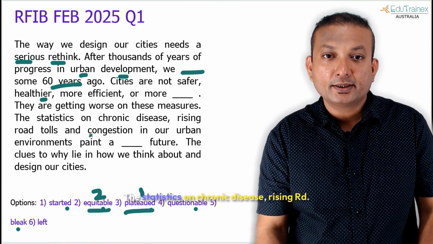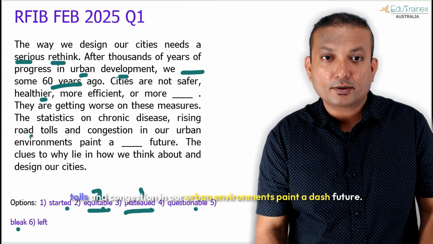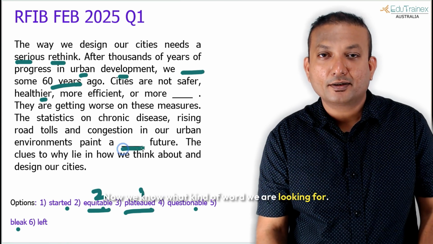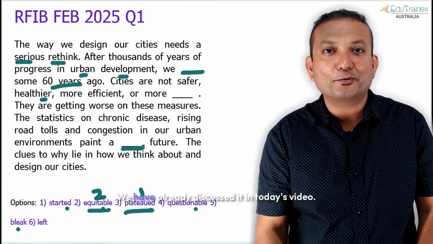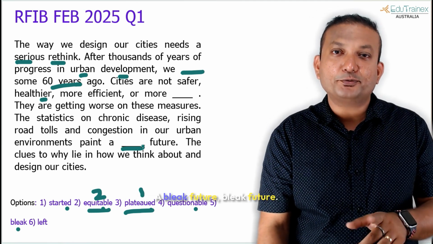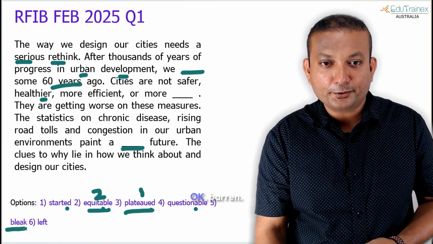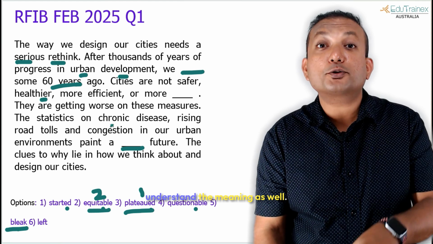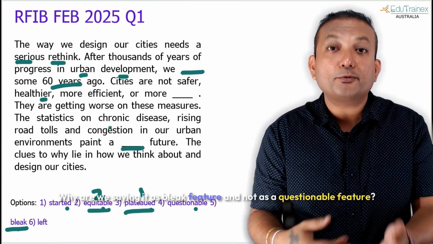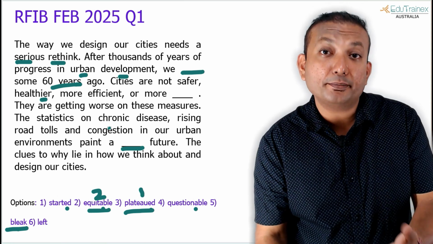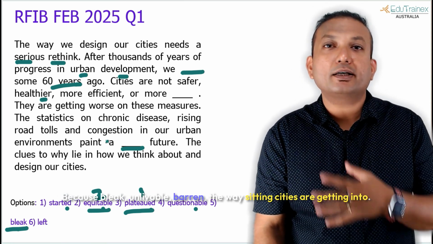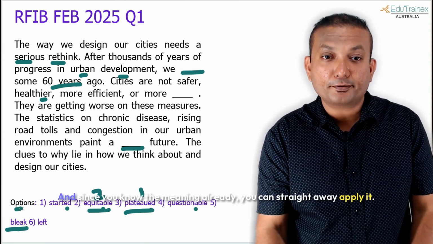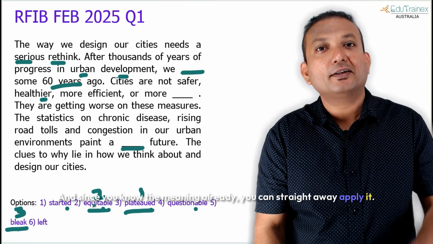Let's look at the third one. The statistics on chronic disease, rising road tolls, and congestion in our urban environments paint a dash future. Now we know what kind of word we are looking for. We have already discussed it in today's video. A bleak future, barren. That kind of future, because of these things going on. Understand the meaning as well. Why are we saying bleak future and not a questionable future? Because bleak means unlivable, barren, the way cities are getting. So that is fitting the meaning perfectly, and since you know the meaning already, you can straight away apply it.